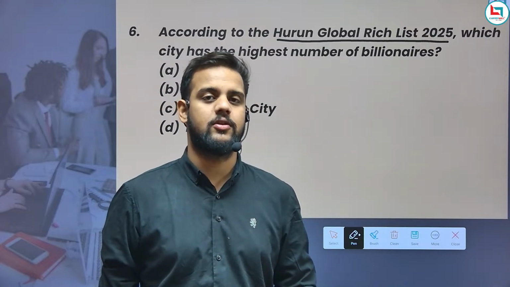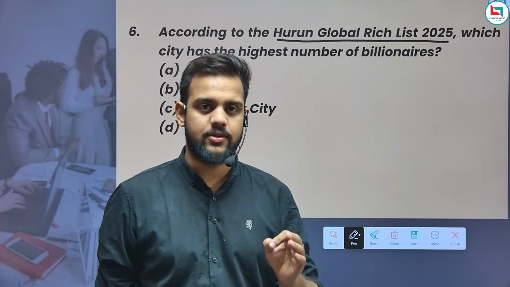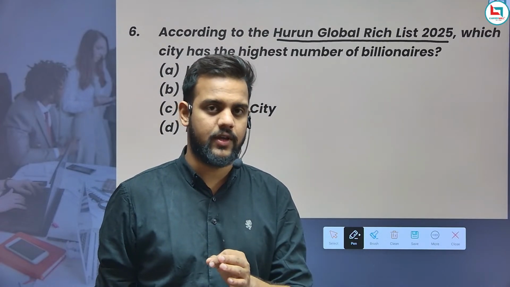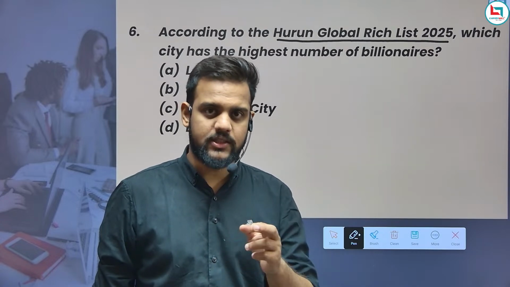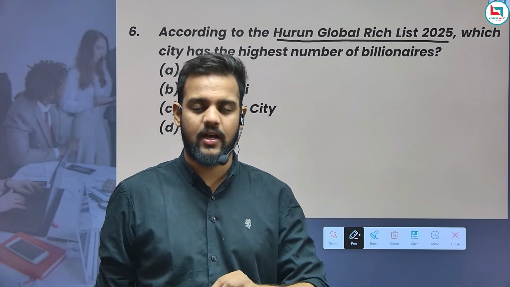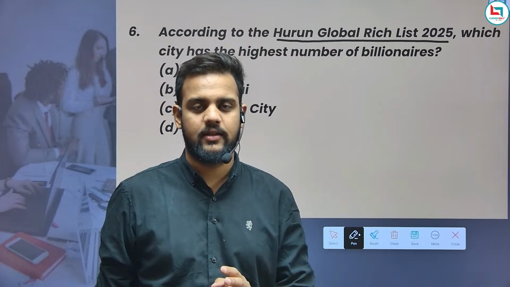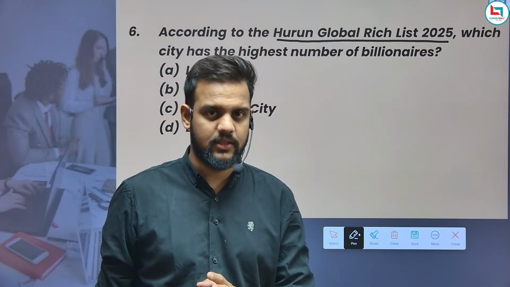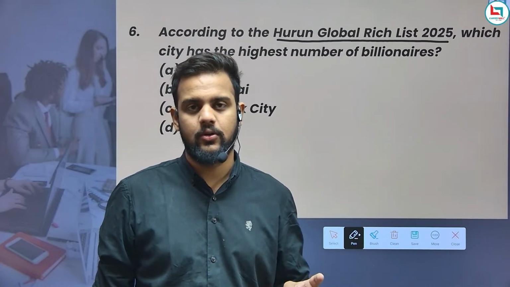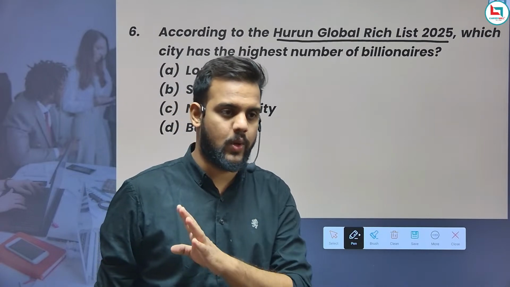According to this list, Mukesh Ambani is the richest person in Asia, though there is a decrease in his wealth of 1 lakh crore.